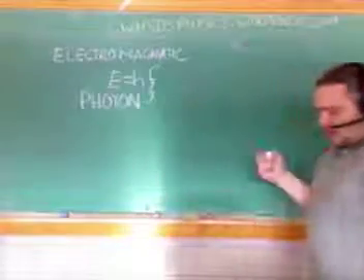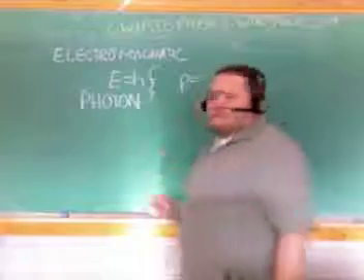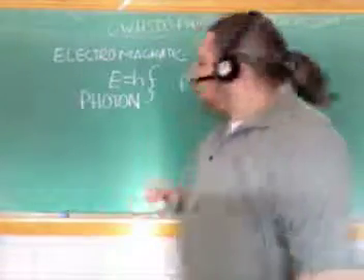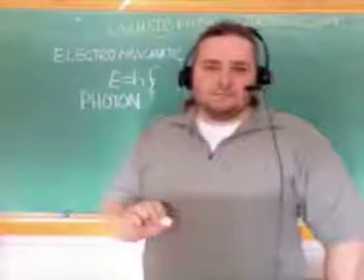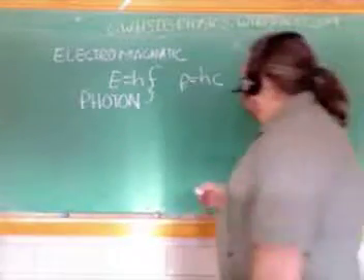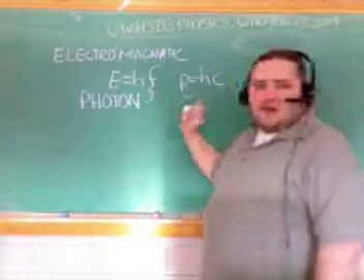Okay? Now let's talk about some of the other properties of light. Got energy. What's the momentum of light? Well, that's going to be Planck's constant times the speed. Another thing that we have to do when dealing with photons and momentum, we also have this equation.